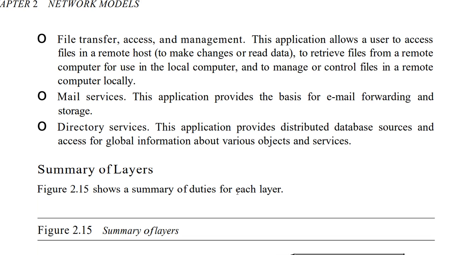Directory services means the application provides distributed database sources and global information about various objects and services. It means you can store data in a cloud. Latest technology is there. If you sign in to Google Mail, Google will provide you 15 GB, and you can store your data in Google Drive. What is that Google Drive? That is a distributed database. It is a database, but distributed in the sense that it is distributed among the network. This comes under the application layer.